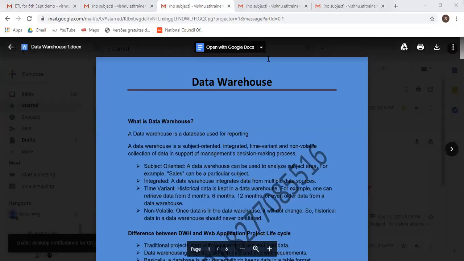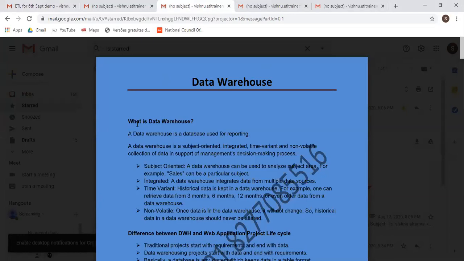So a data warehouse is subject oriented. Subject oriented means it will contain data for any particular subject. Just imagine that in your company, different departments are there. The HR department maintains only the data which is required for them, meaning the employee ID, employee name, and the salary. Just consider the networking team.